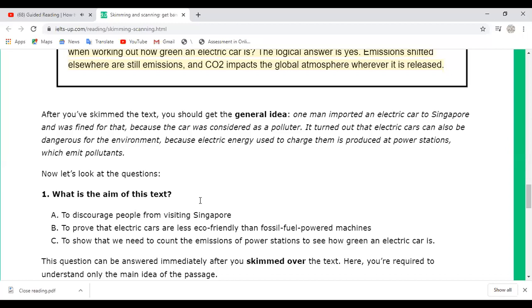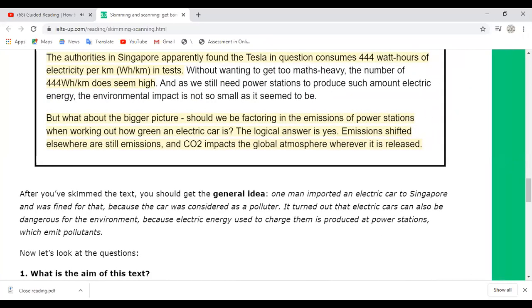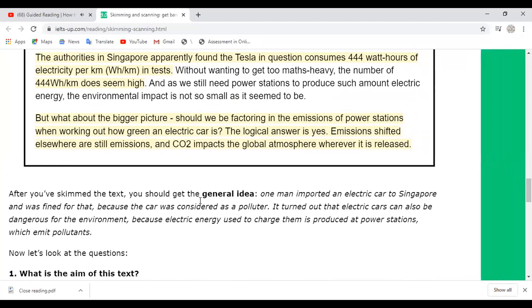This is not proving that the electric car is less eco-friendly than a fossil fuel-powered machine. It is talking about how we need to count the emission of power stations. It is clearly written in the last paragraph: but what about the bigger picture? Should we be factoring in the emission of power stations when working out how green an electric car is? The logical answer is yes. These lines mean that you have to be considerate about how much the electric power supply factories are polluting the environment. Emission shifted elsewhere are still emission, and carbon dioxide impacts the global atmosphere where it is released.